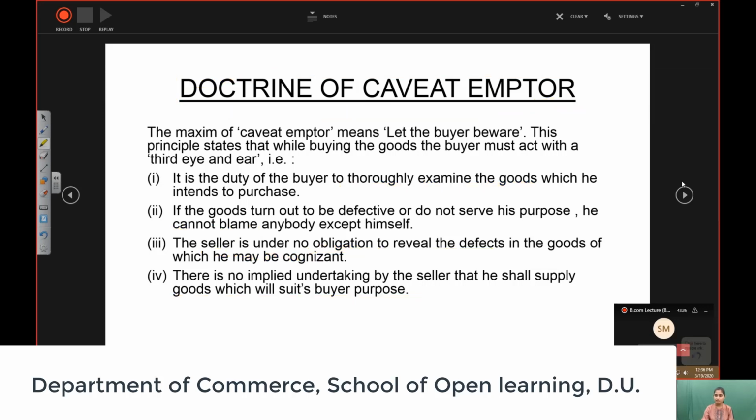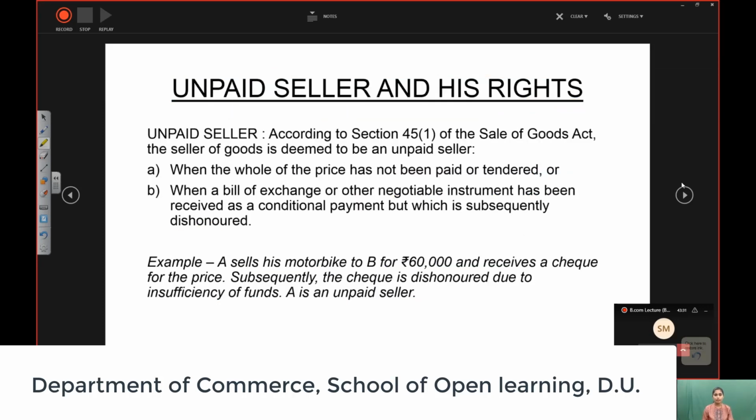Moving ahead. So this is the last topic of this lecture, which is unpaid seller and his rights. So in the Sales of Goods Act, we know that there is a sale transaction taking place between a seller and the buyer, and the buyer is liable to pay the price. But there are certain situations and there are certain rights. What if the seller is not paid the price? Seller has not got the price. Seller has not got the money. So who is an unpaid seller and what are his rights against the buyer?